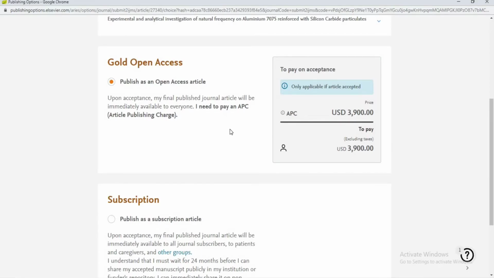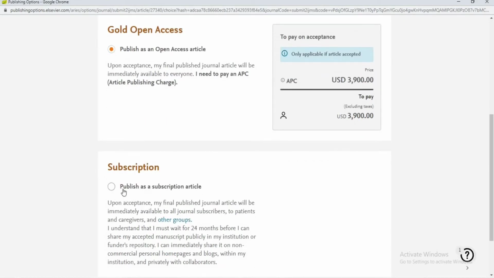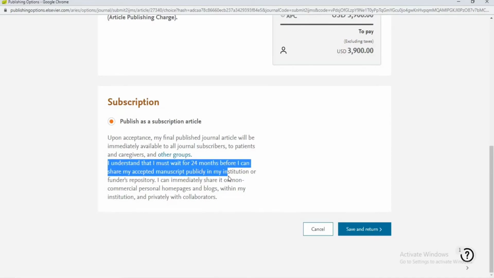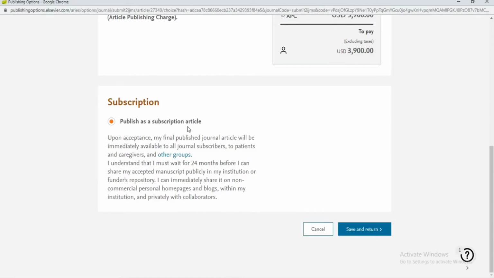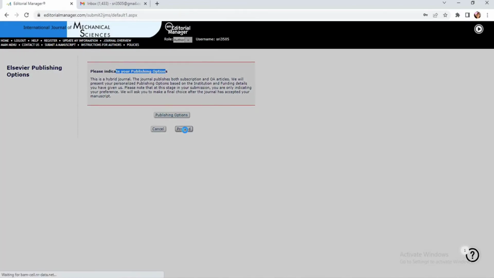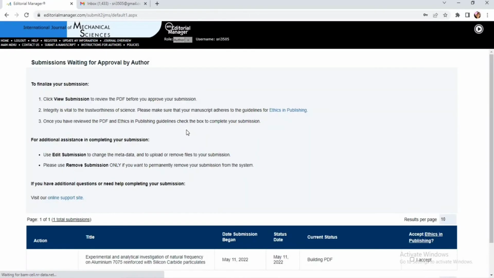If you don't want this option, let me select publish as a subscription article. So we are supposed to wait for 24 months before it is converted to open access. I will select publish as a subscription article, and let me click on save and return. Now we can see the proceed option is highlighted. Let me click on this proceed option, and that takes us to the next level.